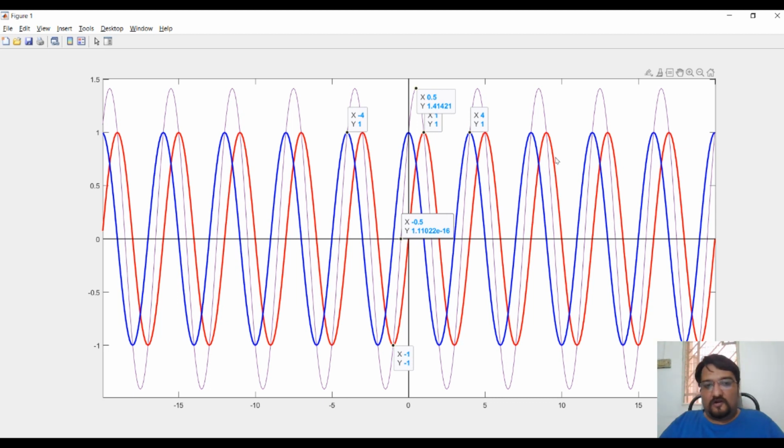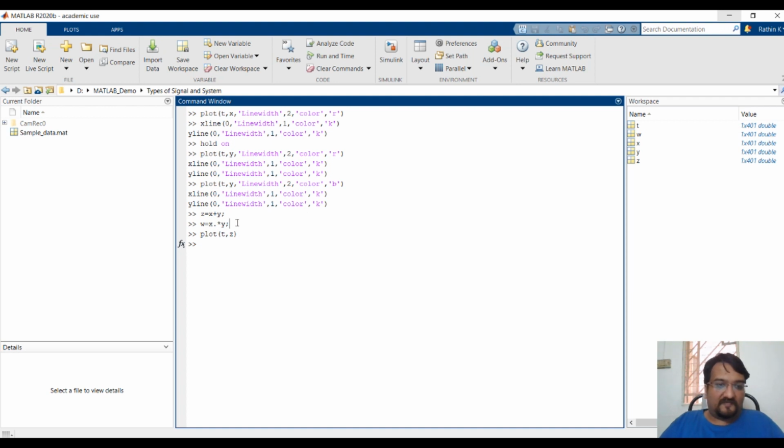I also wanted to infer that it is not necessary that all signals are either even or odd. There exists a set of signals which can be neither even nor odd. In most biomedical signals, they will be neither even nor odd. Okay, so I hope this is clear. You can check the multiplication in your homework, and there might be some questions related to what we have discussed in your assignment as well. So we'll go back to our presentation.